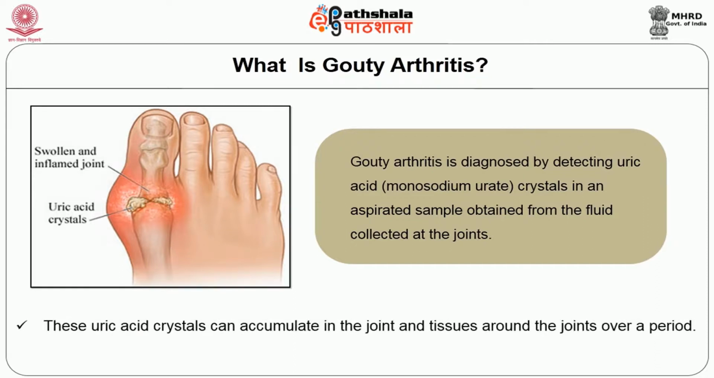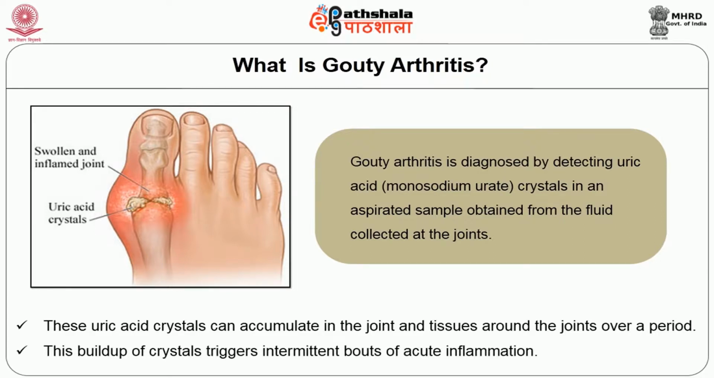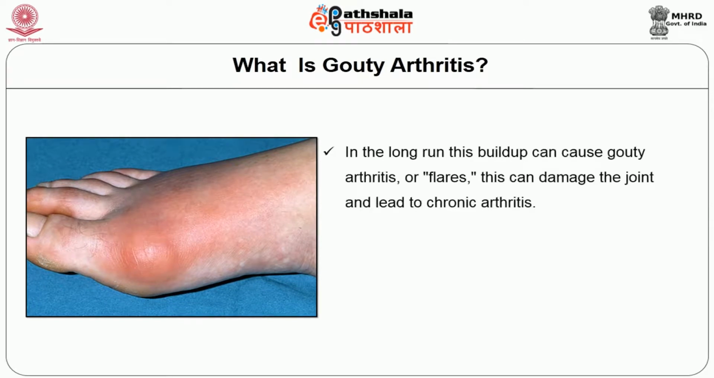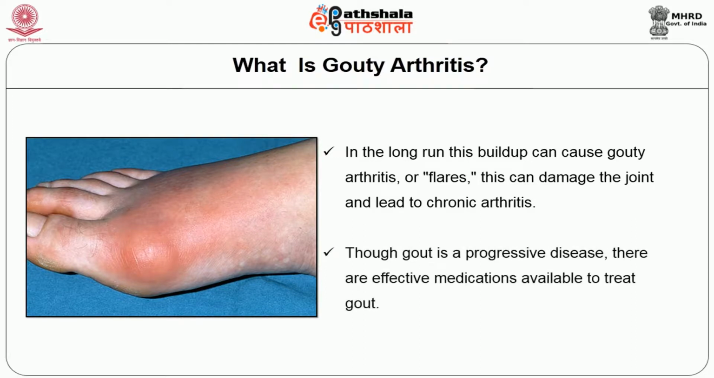These uric acid crystals can accumulate in the joint and tissue around the joints over a period. This buildup of crystals triggers intermittent bouts of acute inflammation. In the long run, this buildup can cause gouty arthritis, which is also called flares. This can damage the joints and lead to chronic arthritis. Though gout is a progressive disease, there are effective medications available to treat gout.